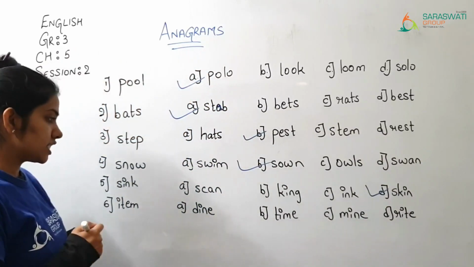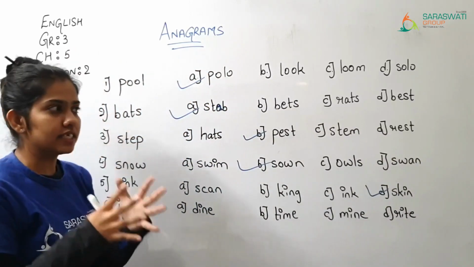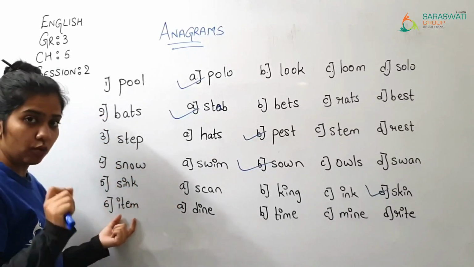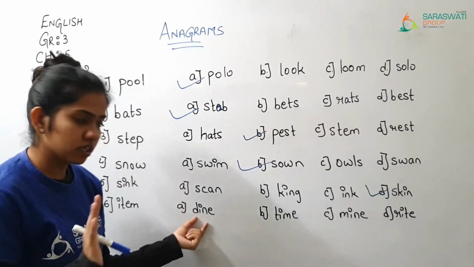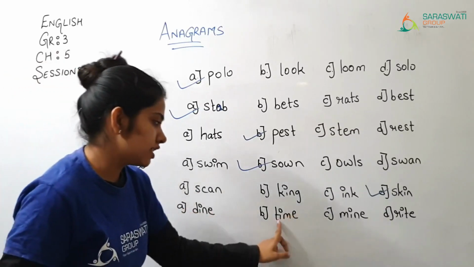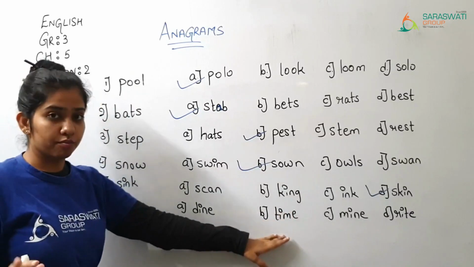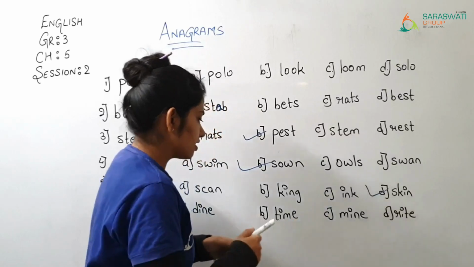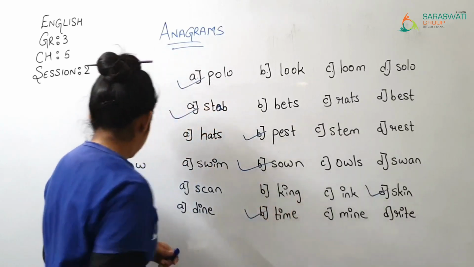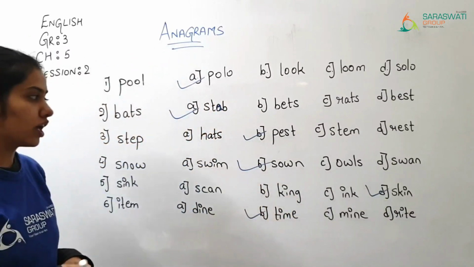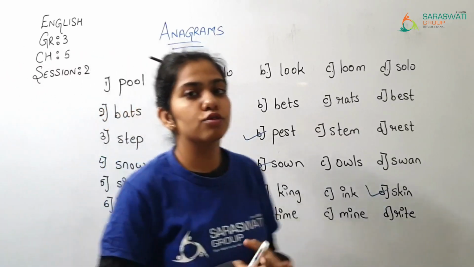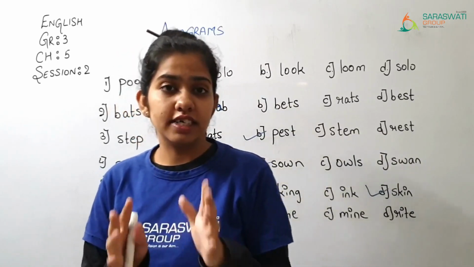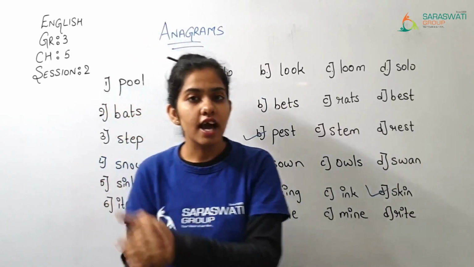Then afterward, last one, I-T-E-M, item. Right? So 4 letters we want. Here it is D, so it will not come. I-T-E-M, so time. Yes, mine will not come, right will not come. The correct answer is B, that is time. Okay, so in this way you are supposed to solve the exercise of anagrams. I hope that you have cleared exactly what the anagrams are.